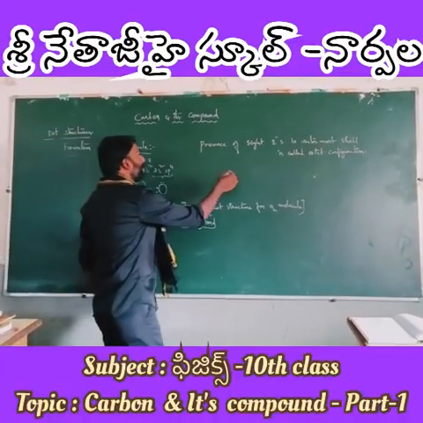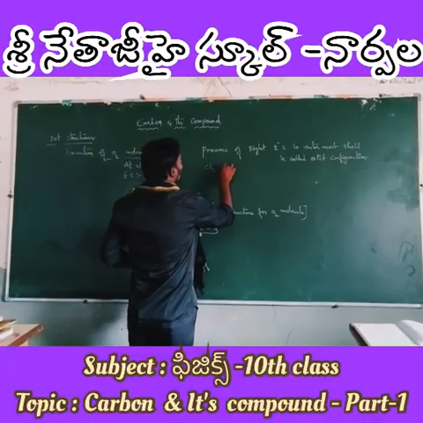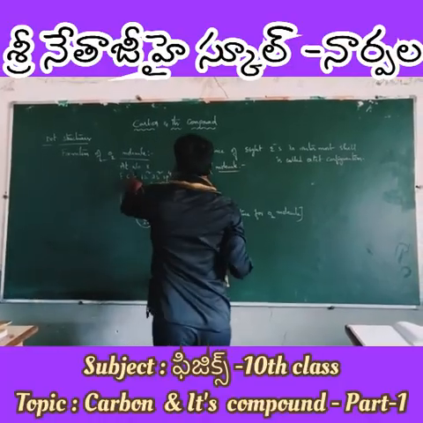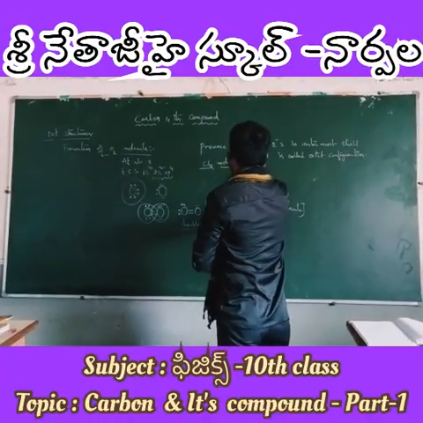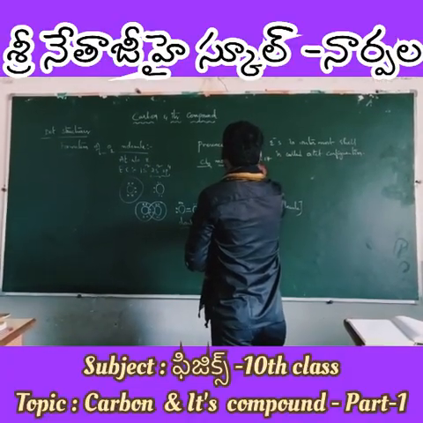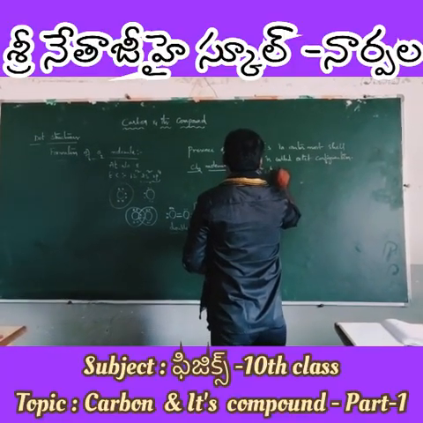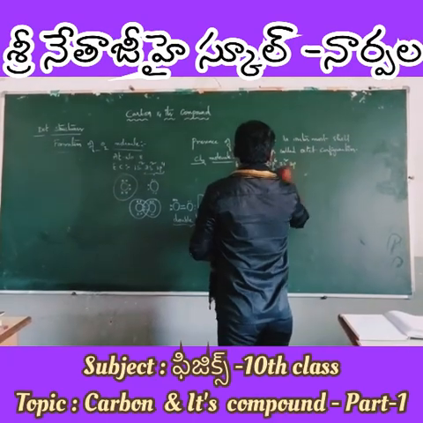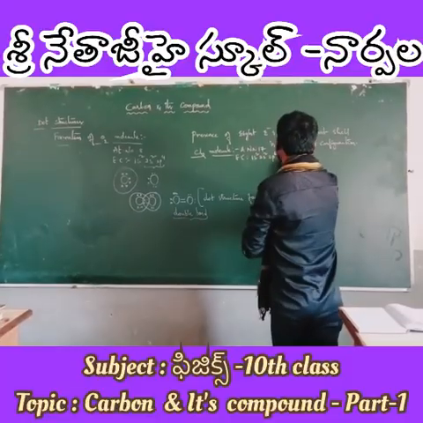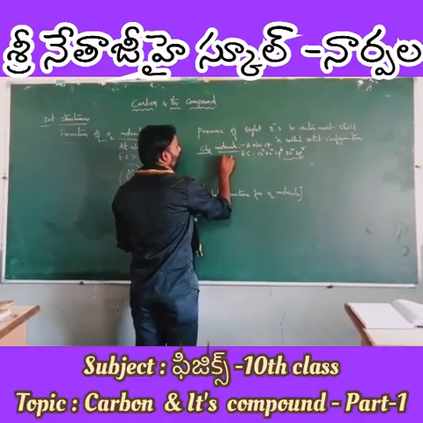Clear? I will give you the dot structure for the Cl2 molecule to do. Be very careful while doing it, as I told you. First you should write the atomic number. The atomic number of chlorine is 17. Its electronic configuration is 1s2, 2s2, 2p6, 3s2, 3p5. Here it is 2 plus 2 plus 6 plus 2 plus 5, 17. So what is the valence shell? The outermost shell has 7 electrons in it.